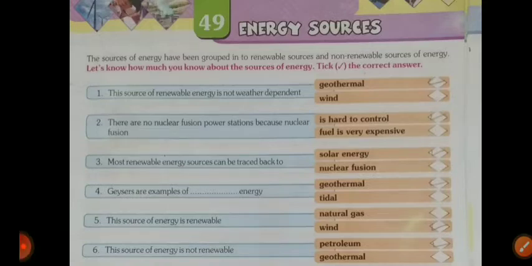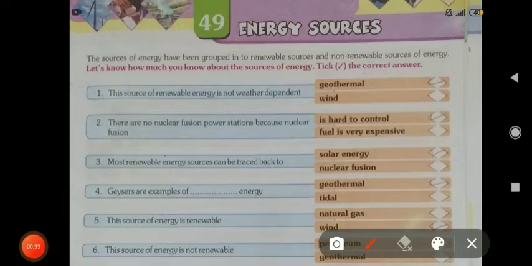In last class, we studied about the pollution menace. We learned that pollution is the result of industrialization, and of course, we have to bear its harmful effects. We already know about the harmful effects of pollution in chapter 48, and today we are going to learn about energy sources, chapter 49. Open your book to chapter 49, energy sources.